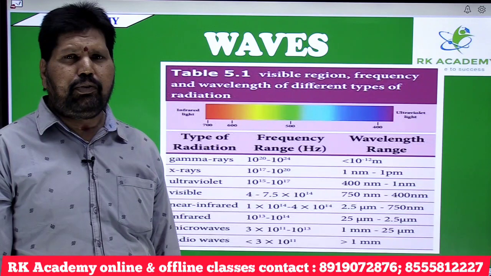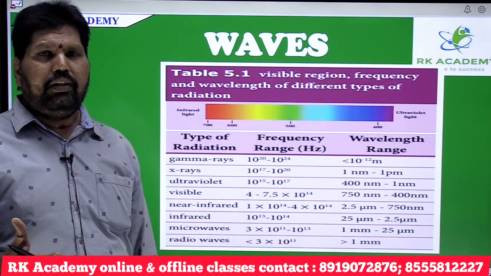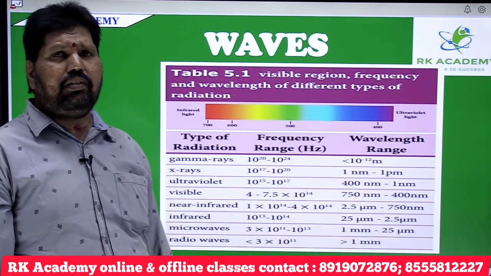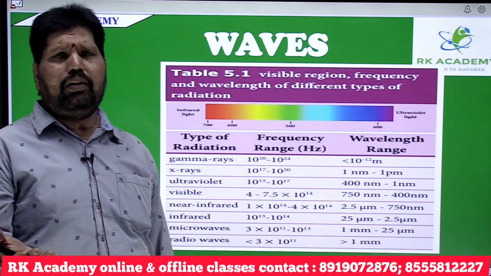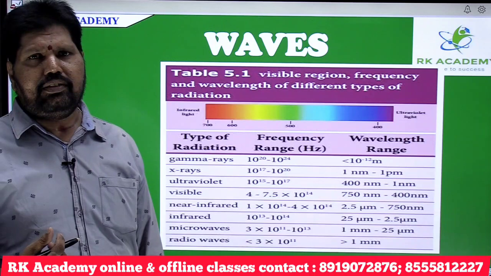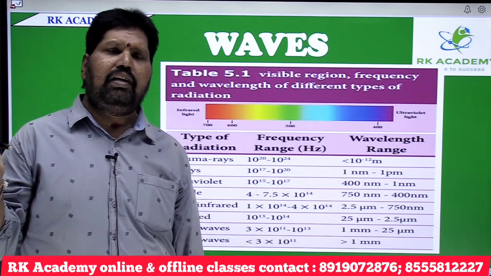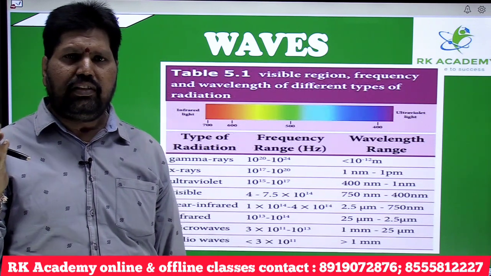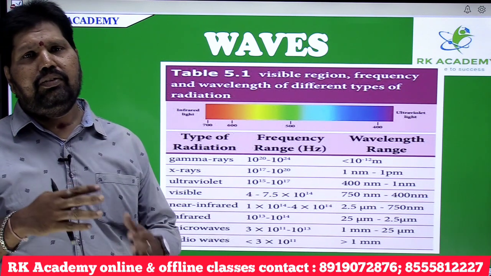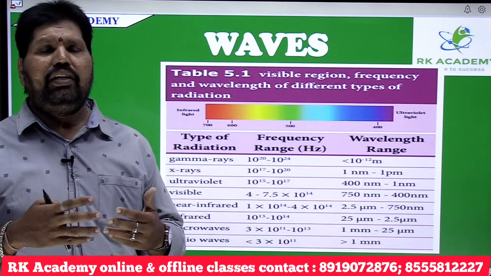Infrared radiations are very useful for taking photographs in darkness. See, infrared rays are very useful in the photography industry. Microwaves are very useful in microwave ovens, telecommunications and even satellite communications. Radio waves are very useful for the propagation of TV transmissions and radio transmissions in the form of radio signals. Radio waves can be broadcast by modulating them.